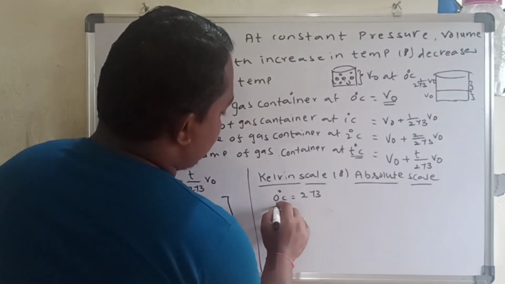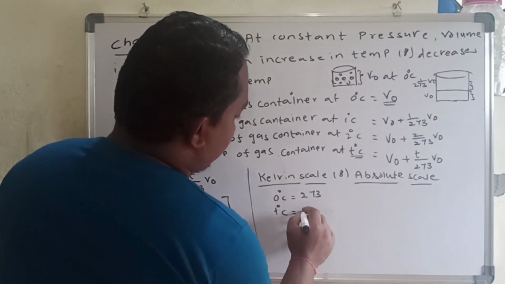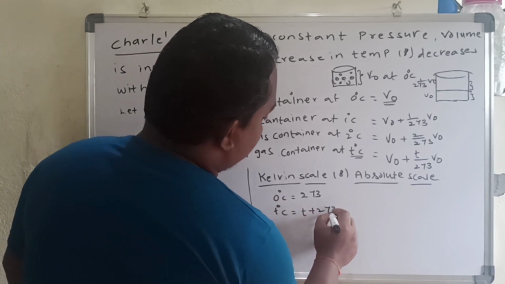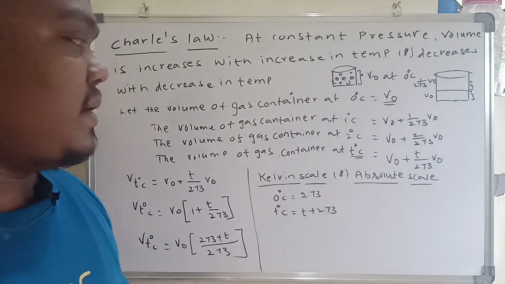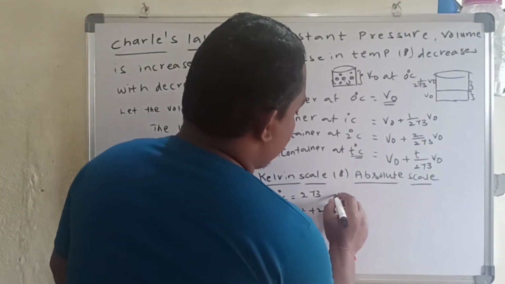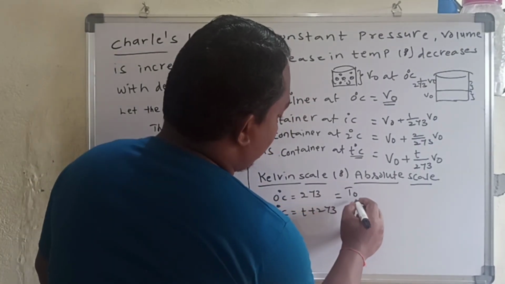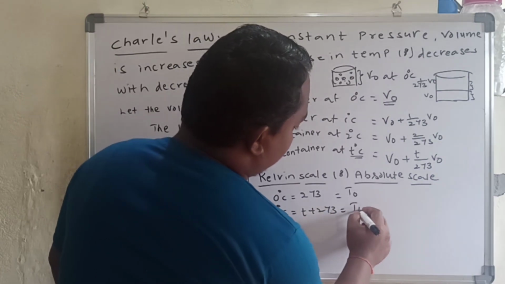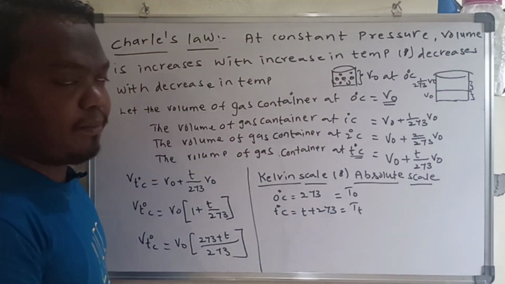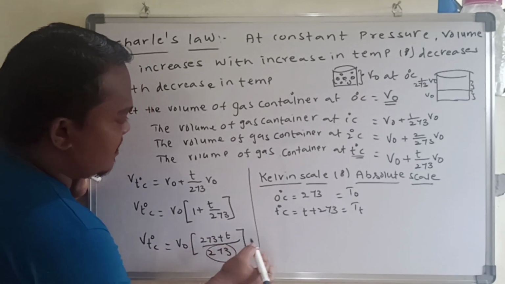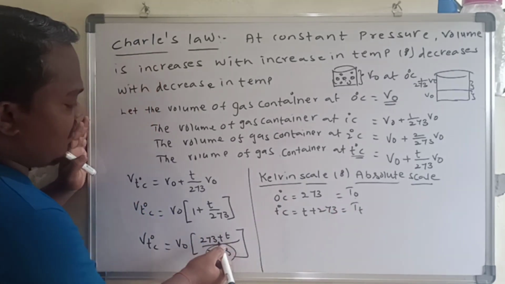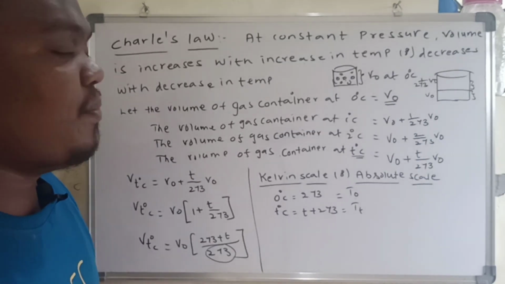At T degrees Celsius we should add T plus 273. Let me introduce a new temperature, the Kelvin temperature: this is capital T naught, and this is capital T T. So instead of 273 I write T naught, and instead of 273 plus T, capital T T.